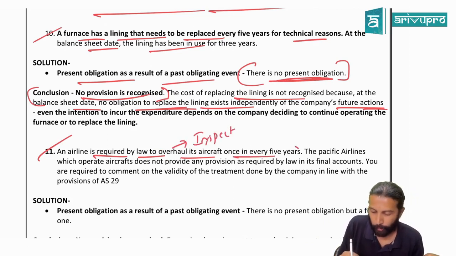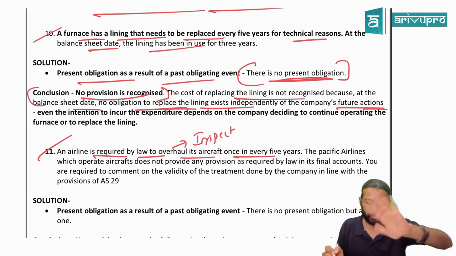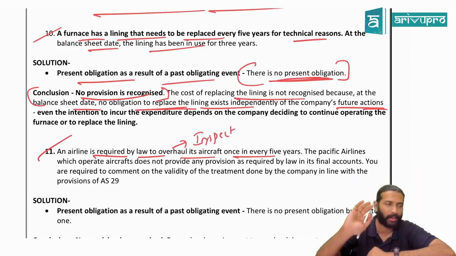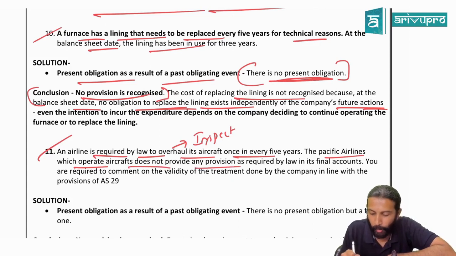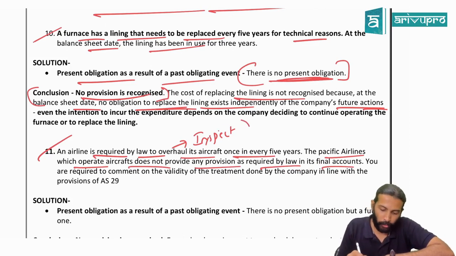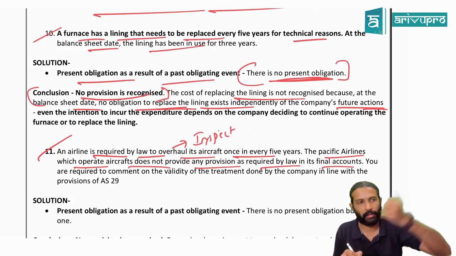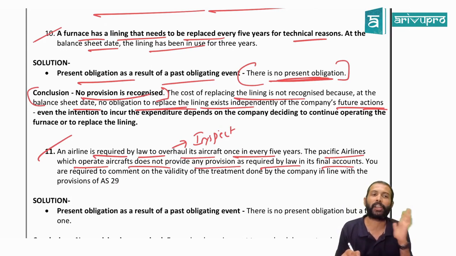Inspect its aircraft once in 5 years. Once in 5 years, some department will come and inspect your asset, aircraft or whatever. Pacific Airlines, the company which operates aircraft, does not provide any provision as required by the law in its final accounts. Sir, if you are inspecting it or overhauling it, will somebody do it free of cost or will there be some charges for it?